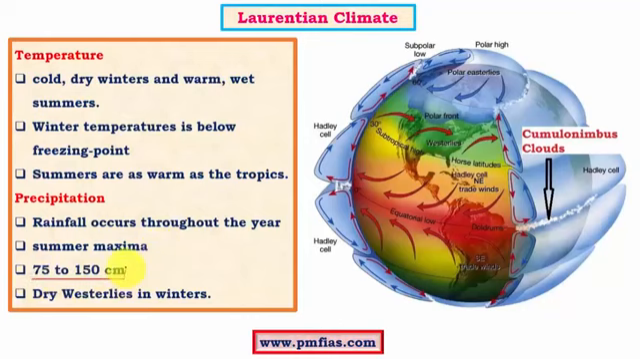The average annual precipitation is about 75 to 150 centimeters, and it is well distributed throughout the year. As a result, it aids natural vegetation. And dry westerlies in winter, but westerlies are not totally dry.